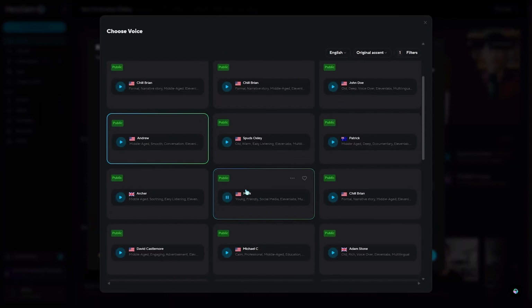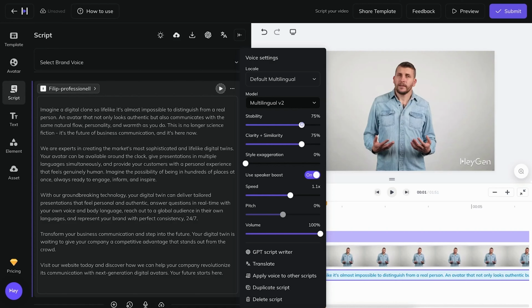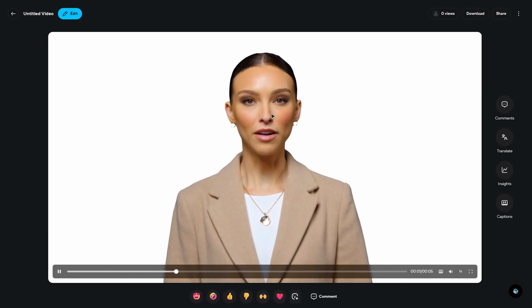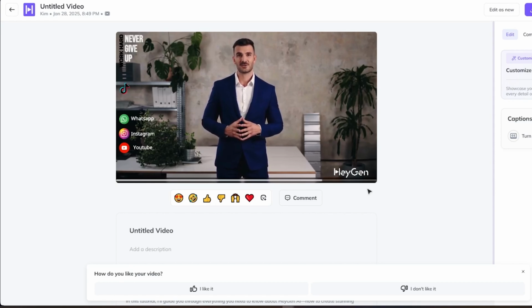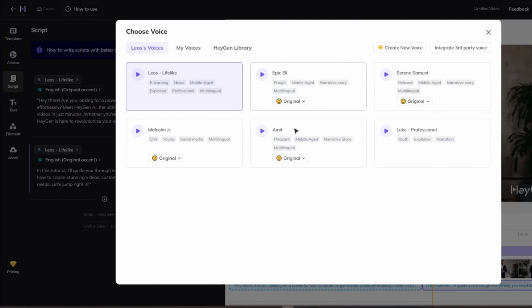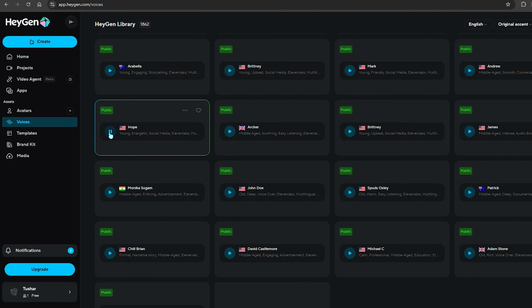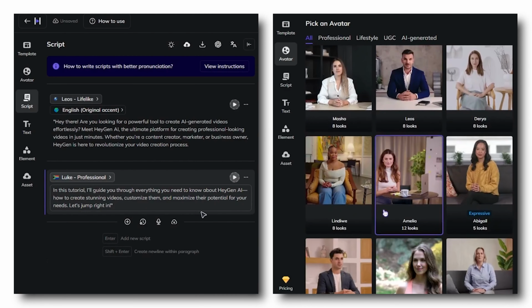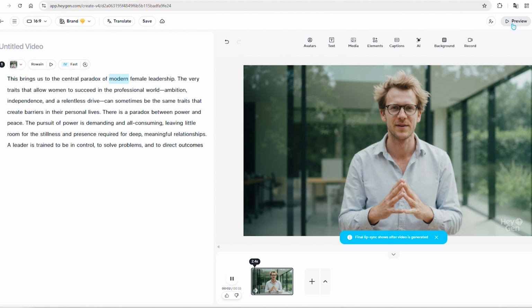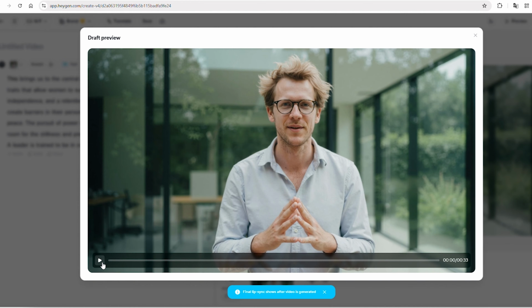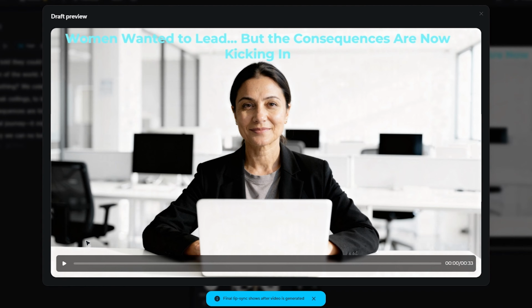Following the selection of a base voice, you have the ability to modify the tempo and pitch of the voice in order to make it sound more natural and to align it with the pacing of your video. Having audio that is both clear and enjoyable is essential for retaining viewers, so make sure to take your time polishing it. After you have finished configuring your voice, script, and avatar, you can utilize the preview function of HeyGen to check for any timing issues, voice sound matching, or typos before you finalize the project.